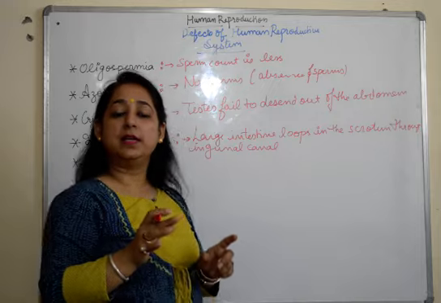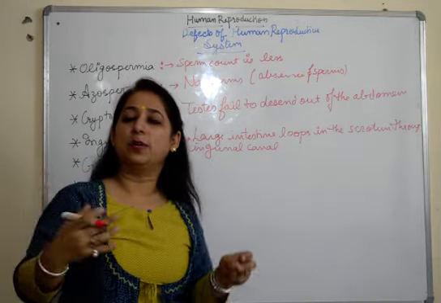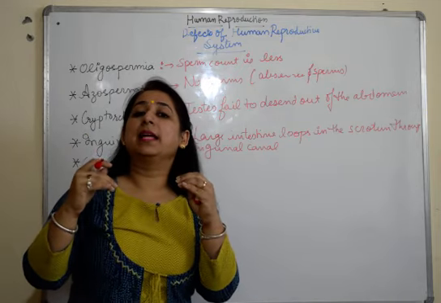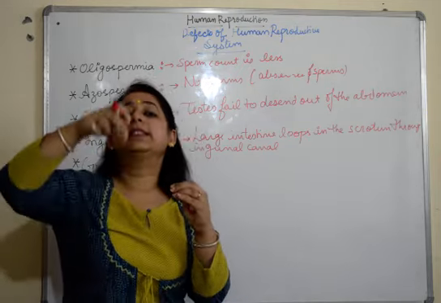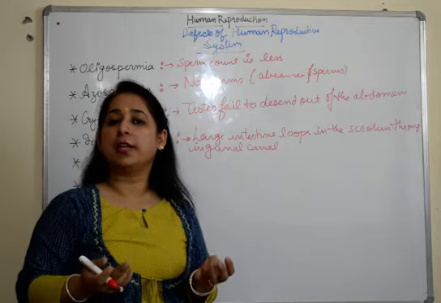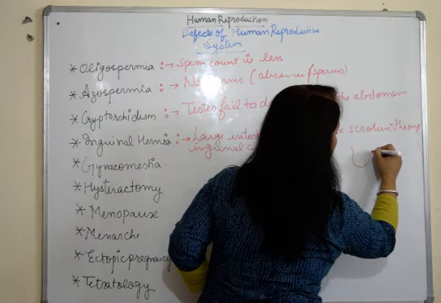Now what happens here? The inguinal canal is an opening through which the blood vessels and all enter inside the scrotum. So accidentally sometimes the large intestine loops inside the inguinal canal and moves into the scrotum, which is not required there.